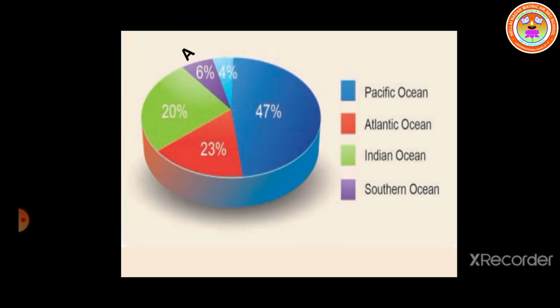Next we are going to see about the areas of oceans. That is, we are going to learn oceans in percentage. See, first one, Pacific Ocean. First largest is Pacific, which covers 47% of the total surface.